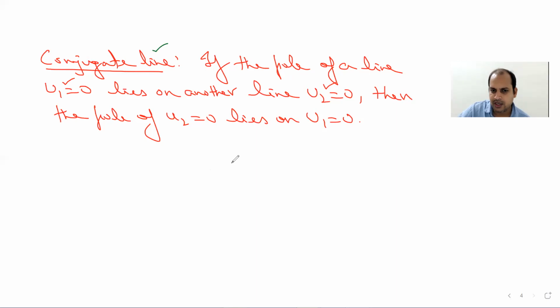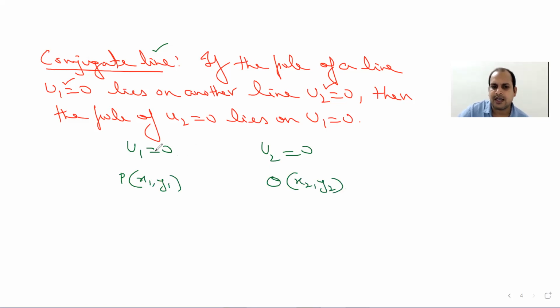So what is going on here? Suppose u1 equal to 0 is one of the lines and u2 equal to 0 is the second line. Let me take any point P on this line, whose coordinates are x1, y1, and any point Q on this line whose coordinates are x2, y2. Actually these are the lines and these are the points.